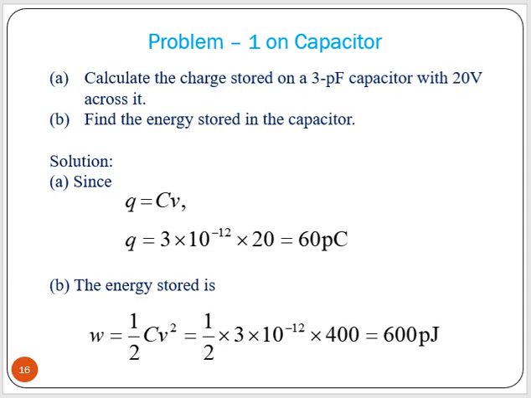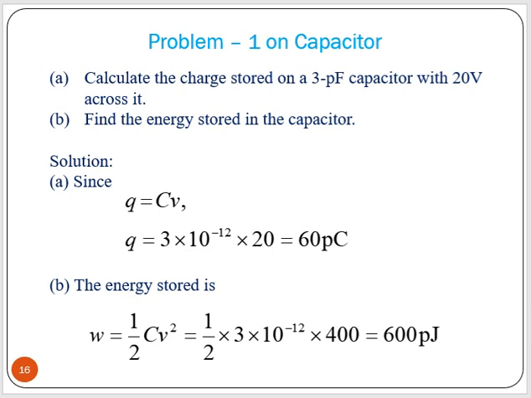So let us see some problem. Calculate the charge stored on a 3 picofarad capacitor with 10 volt across it and find the energy stored in the capacitor. Now the solution is Q equal to CV. So we know the charge stored, that is the capacitor value, 3 picofarad, that is C. V is 20 volt, and here picofarad means 10 to the power minus 12. 3 into 10 to the power minus 12 into 20, so 60 picocoulomb.